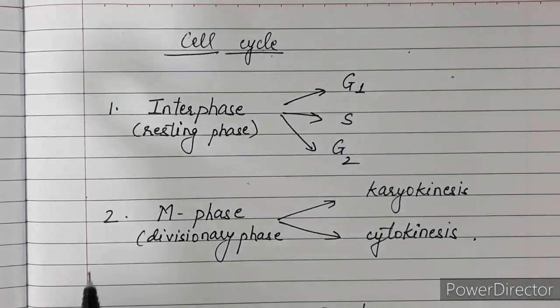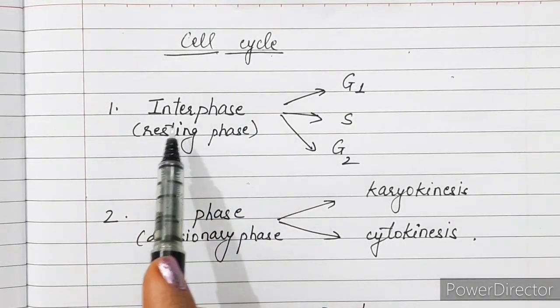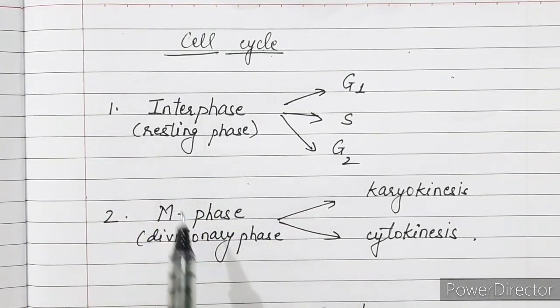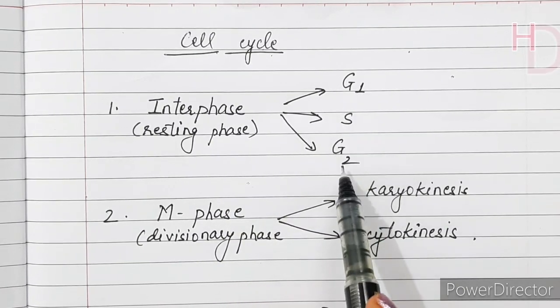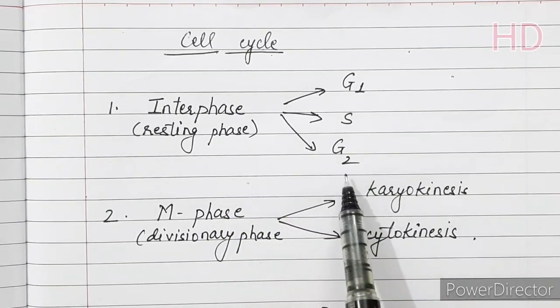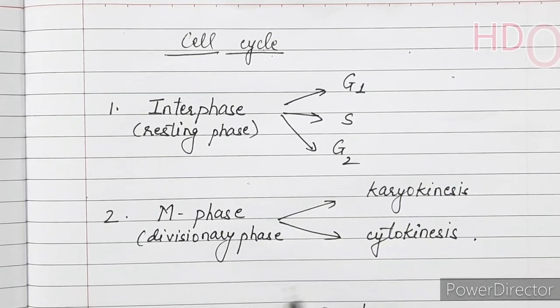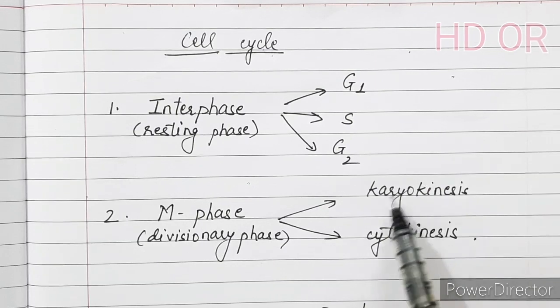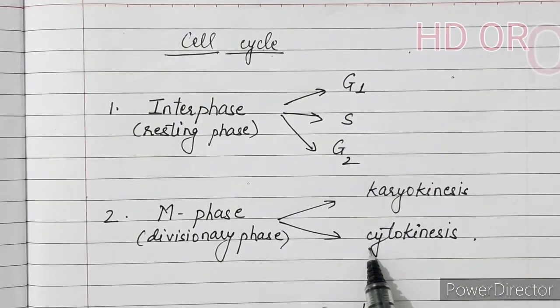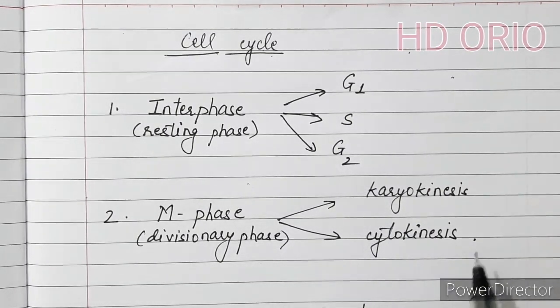So what we studied right now was the cell cycle. The cell cycle has two main phases, interphase and M phase, in which we studied that interphase is further divided into three subphases: G1, S, and G2 phase. M phase, which is the divisionary phase, is further divided into two subphases. The first one is known as karyokinesis and the second one is known as cytokinesis.